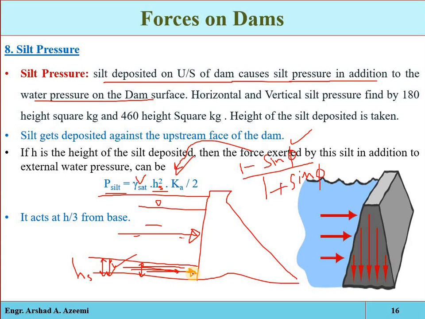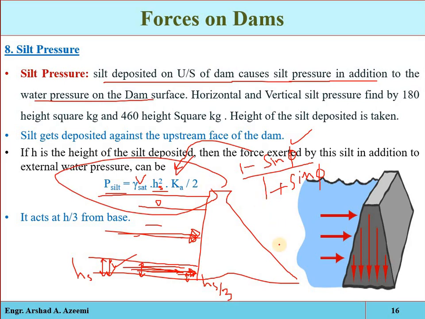And remember, the point of action will be HS by 3, meaning 1/3 of the depth of the sediment deposited, from the base. Remember, from the base, HS by 3 will be the point of action. The direction will be parallel to the hydrostatic water pressure. The magnitude will be equal to this one, and it is the pressure exerted by the deposited sediments in the reservoir.